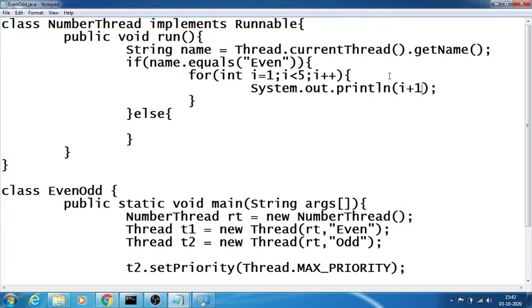If it is i plus 1, for the first i value 1, I get 2.